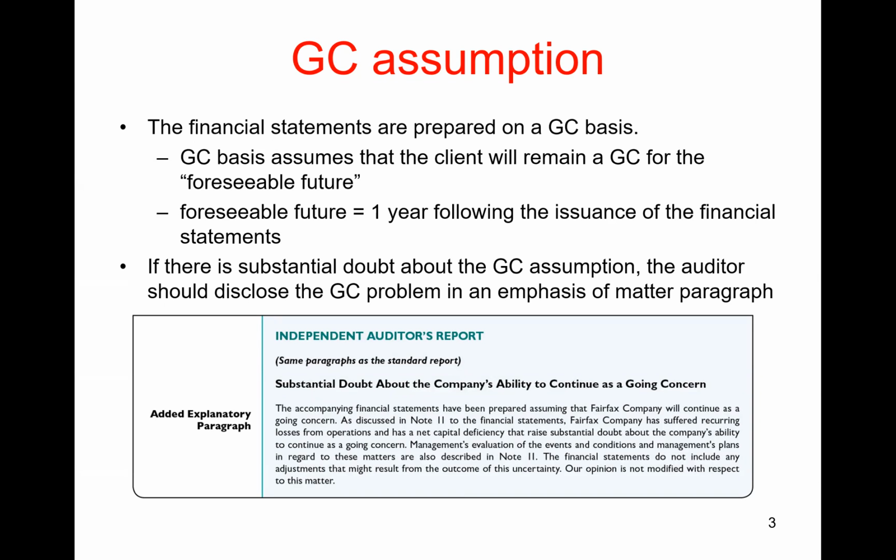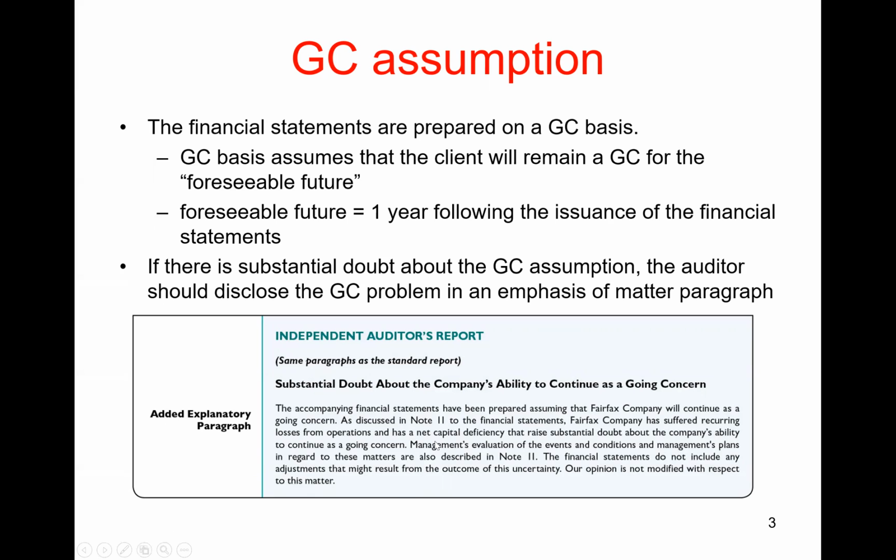That's the assumption, that the company will remain a going concern. How long is the foreseeable future? It's 1 year following the issuance of the financial statements. So the auditor has to consider the likelihood that the company can remain a going concern for the next year. If there's substantial doubt about the going concern assumption, the auditor should disclose this in an emphasis of matter paragraph. We saw an example of this in the previous class, in question 1.